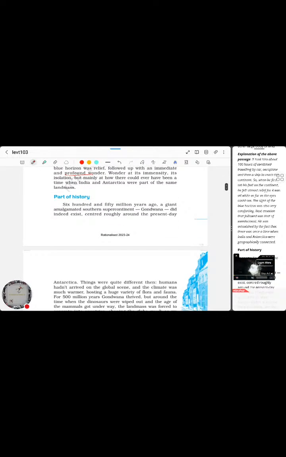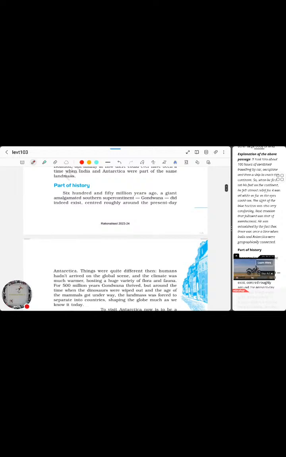Moving on from here, part of history. 650 million years ago, a giant amalgamated southern supercontinent, Gondwana, did indeed exist, centered roughly around present-day Antarctica. So that's about 650 million years ago. There was an amalgamated southern supercontinent.